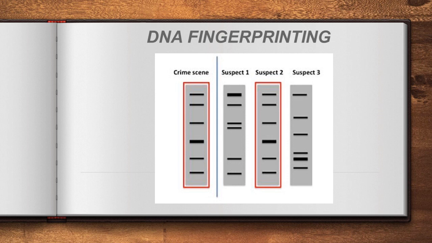DNA fingerprinting is different from DNA barcoding. What is the difference here? Fingerprinting originally means the fingerprint. Usually the fingerprint is unique for each and every person. Am I right? That you know, right? The thumb or the fingerprint is unique. The same term they are applying for the DNA. Why could they apply the same term for the DNA? Because the DNA is also unique for each and every person.